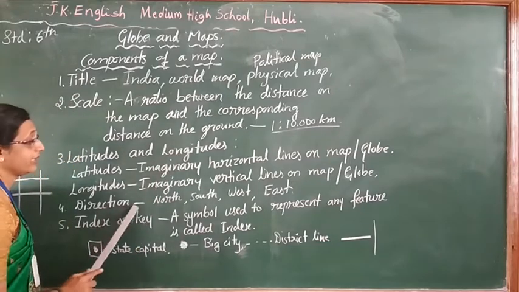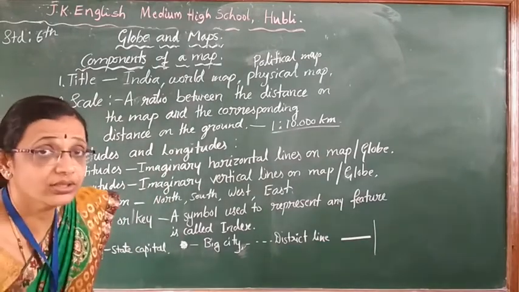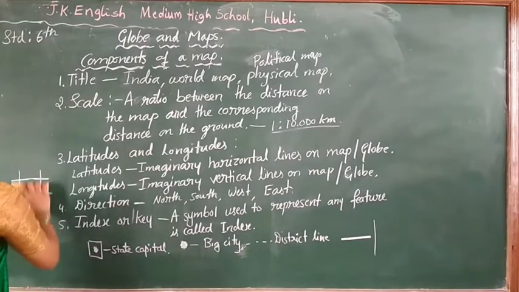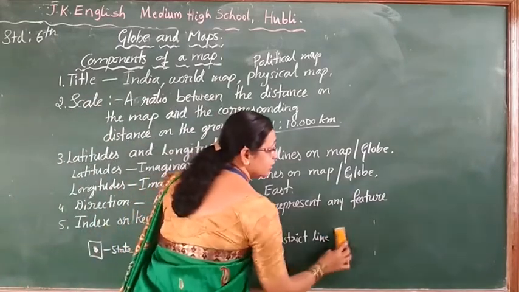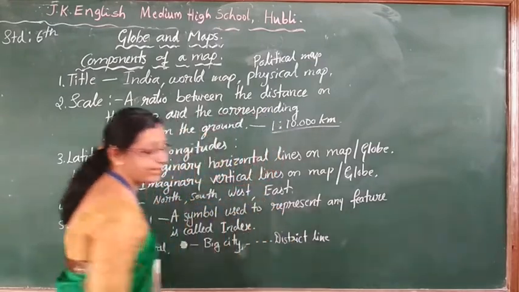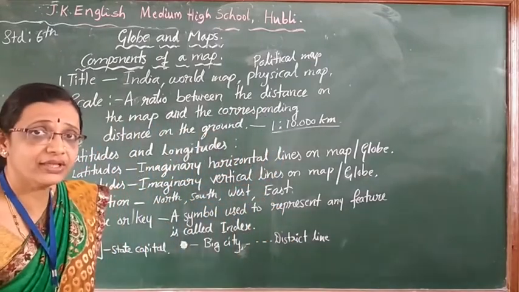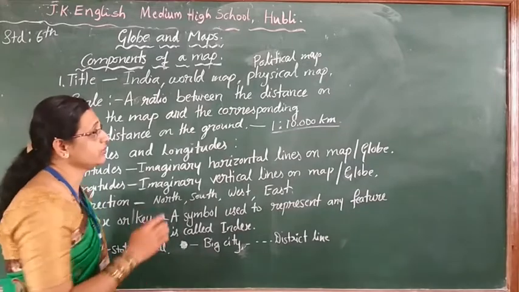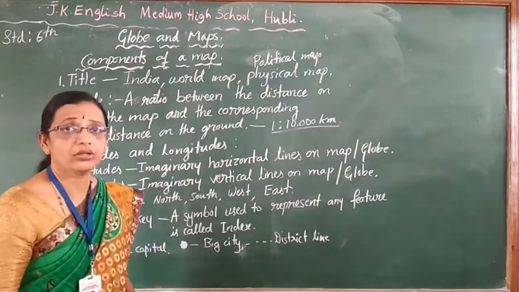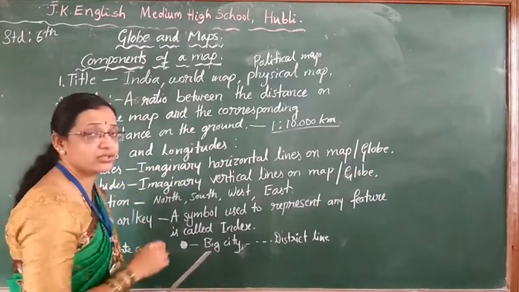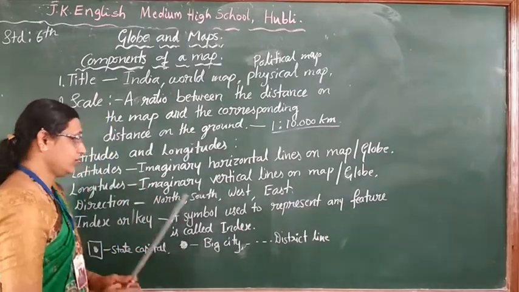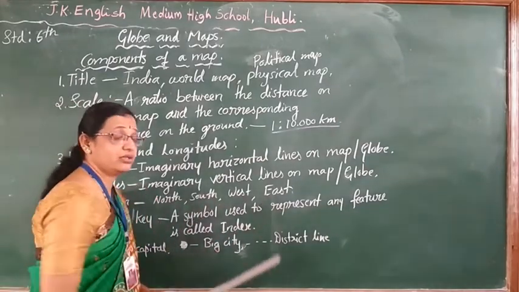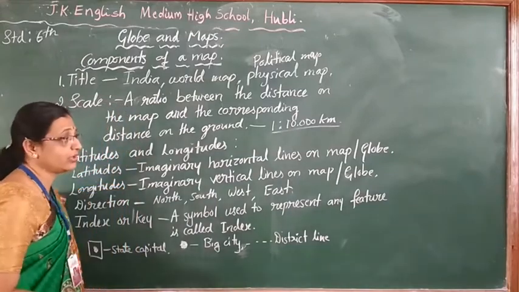Next comes direction. Direction also you must know, children. See, if you have the world map and you want to know where Australia is, how do you find the direction? Just by looking at the map or rotating the globe, you come to know this is Australia. But in which direction is it? 4 directions are there: north, south, west, east. It is in which direction? How do you come to know?